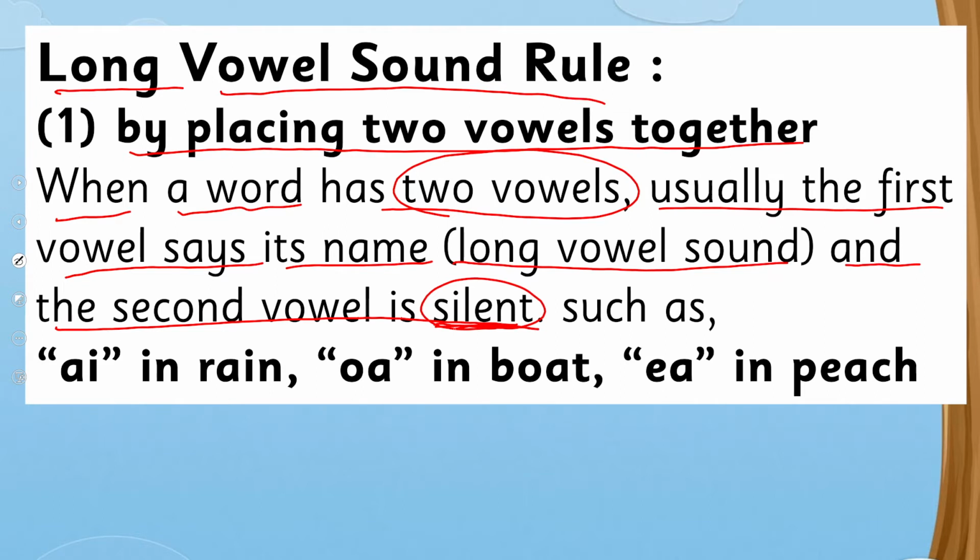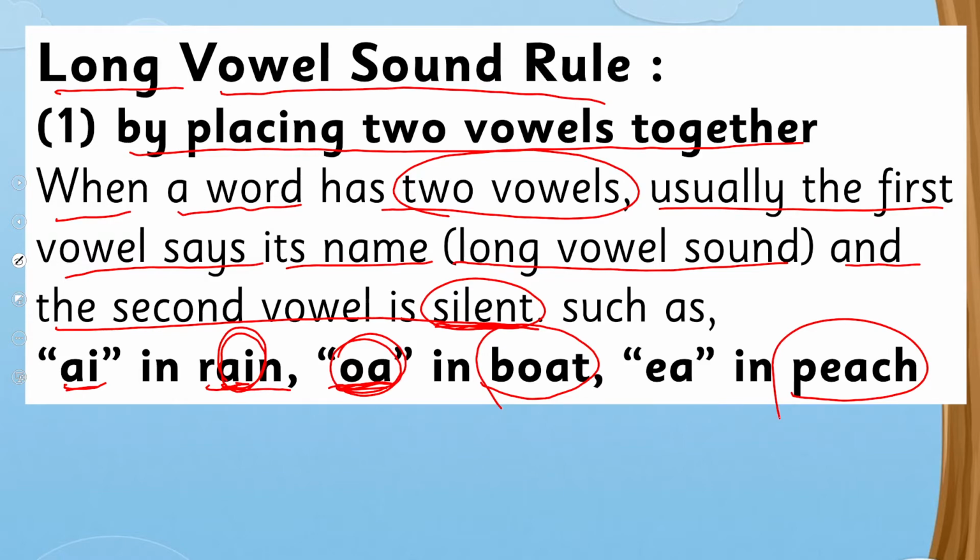That's why when A and I comes together in rain, we say A, rain. Together, they make the long sound of A, and I has nothing to do. Likewise, O and A are coming together. So O will give its long sound, that's O, and A will remain silent, as in boat, peach. Do you understand?